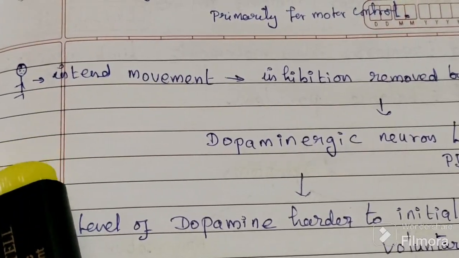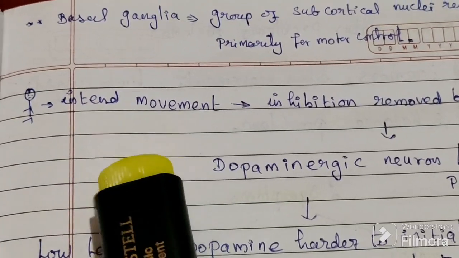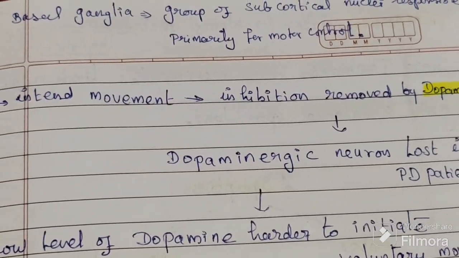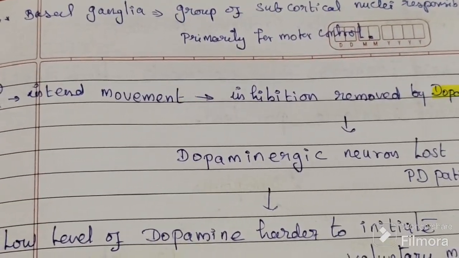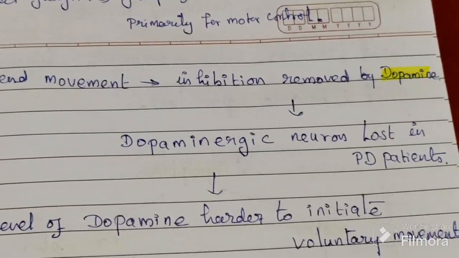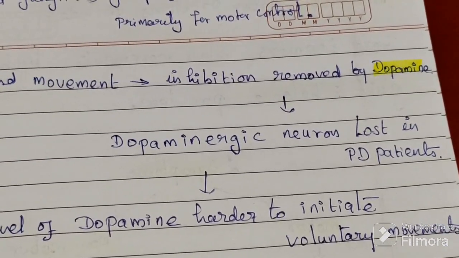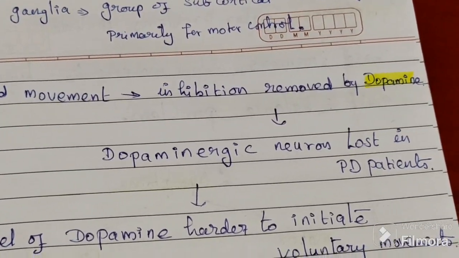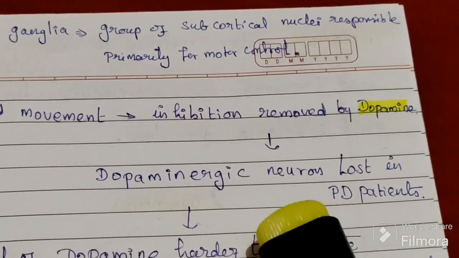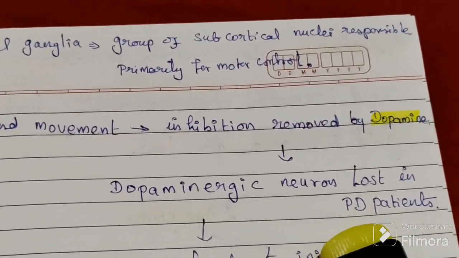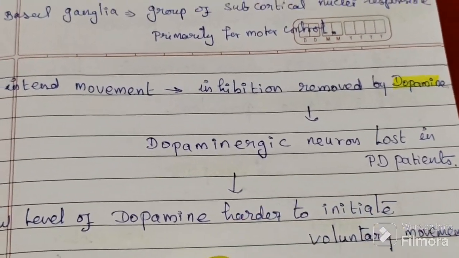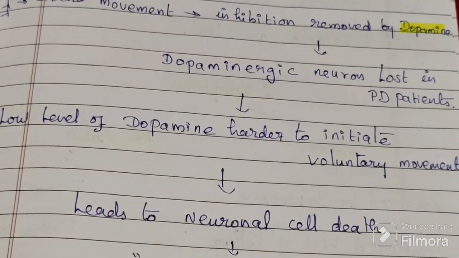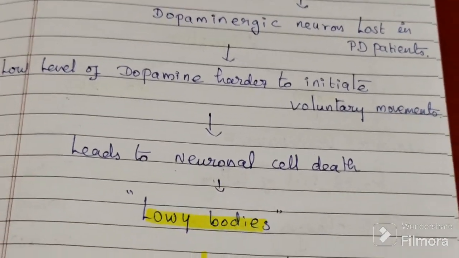When a person intends to make a movement, this inhibition is removed by the action of dopamine. These neurons are progressively lost in PD patients. So a low level of dopamine makes it harder to initiate voluntary movement. Low level means it is very hard to move.